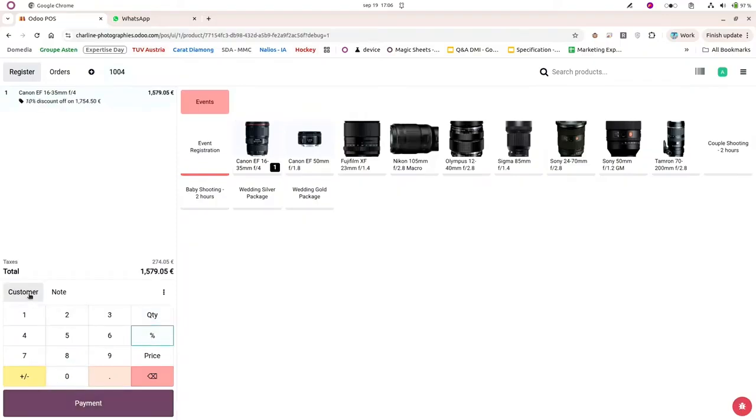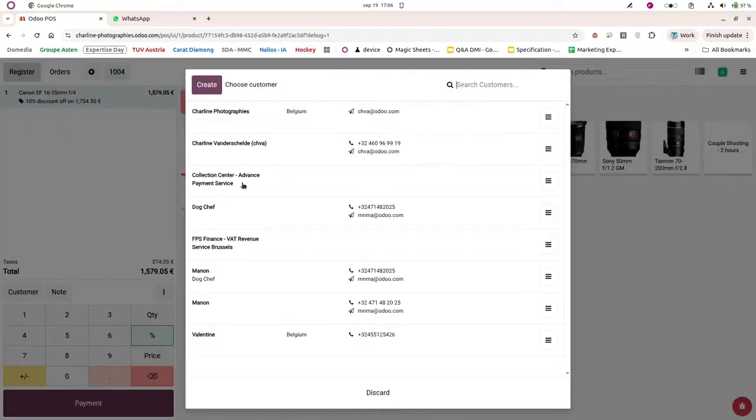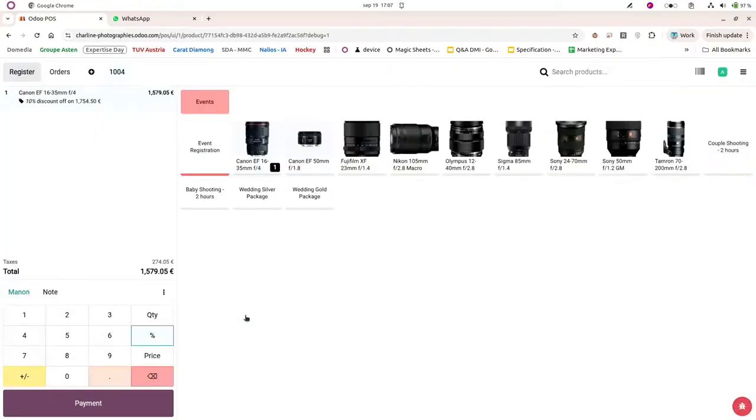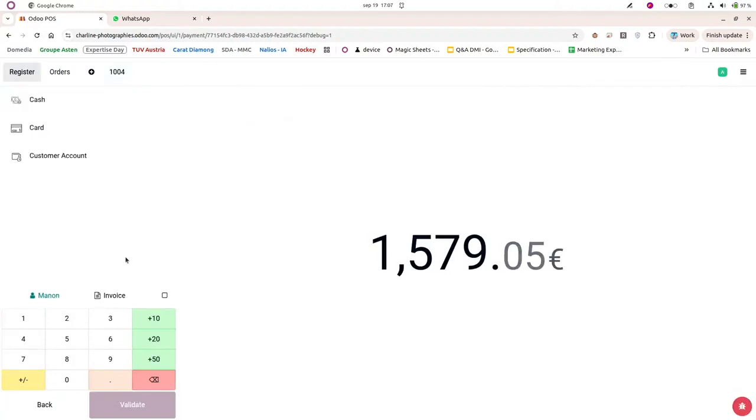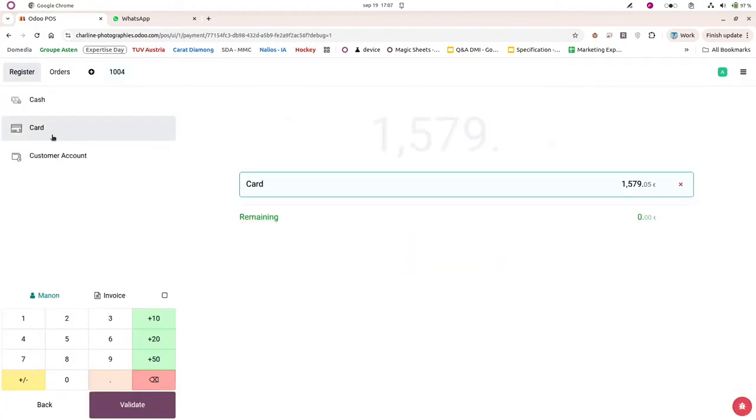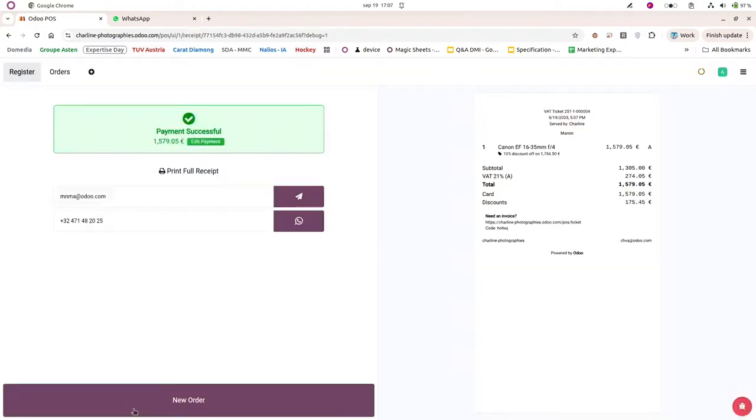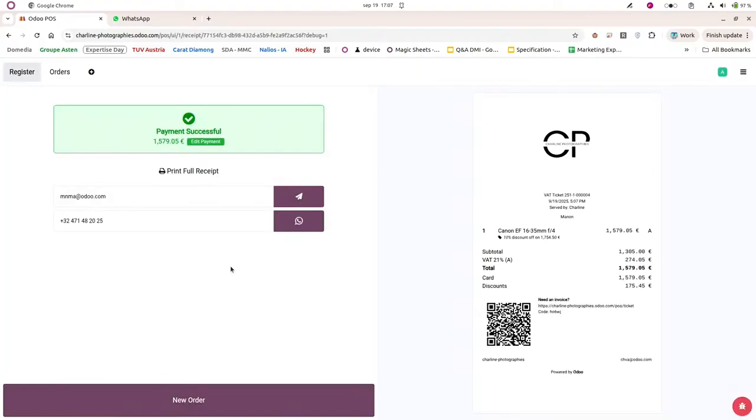Now I can choose a customer who will receive this message. Let's say that it's Manon. We can do the payment. She's paying by card, so we can validate it. And then you will see that we can send the invoice by email, but also directly by WhatsApp. So we save paper, we save time, and she can get everything in one centralized conversation in the WhatsApp application. So I will send it by WhatsApp,